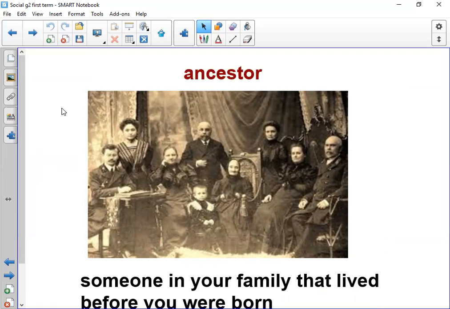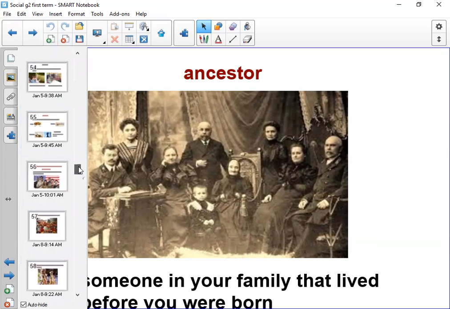He lived or she lived and died before you were born. So we are calling them ancestors. Ancestor means someone in your family that lived before you were born, not after you were born. Take care, because I can get this part as a true or false question. I can ask you: someone in your family that lived after you were born, can we call him ancestor? Of course, false, because someone in your family that lived before you were born, not after you were born, they are your ancestors. Okay, let's revise what we have spoken about today.